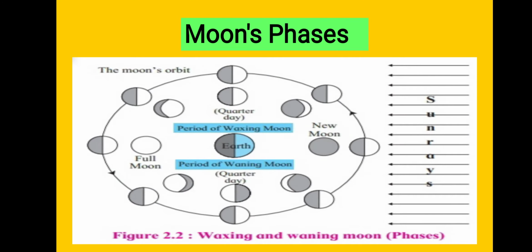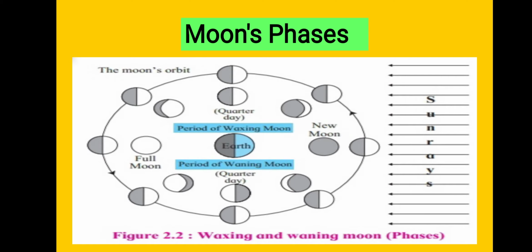Now see in this figure, from full moon day to the new moon day, the moon becomes smaller and smaller. Yes, and on a new moon day, it disappears. We are not able to see it. This process is known as the period of waxing. What is meant by the period of waxing? From the full moon day to the new moon day, the moon becomes smaller and smaller, and on a new moon day it disappears. It is known as the period of waxing.